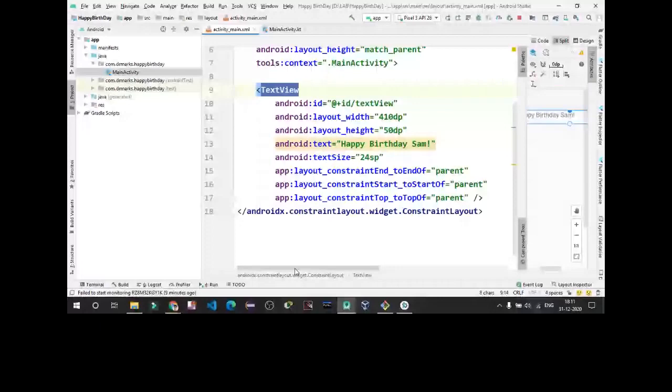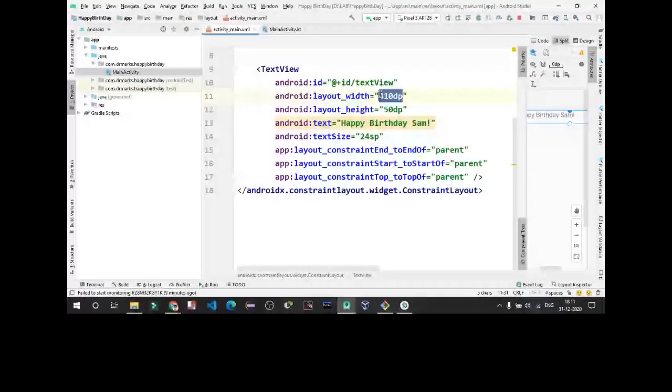This is its ID. We can call using this ID anywhere in this program. Then this is our size, which we are going to change to wrap content, which means it will change its size accordingly to the text written in it.